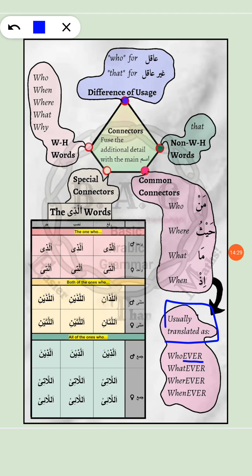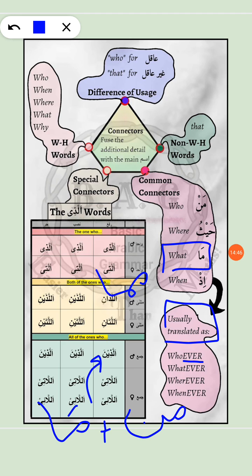This mimma is actually min plus ma. This fuses together and it becomes this mimma that we see. From whatever we have provided them, they spend.